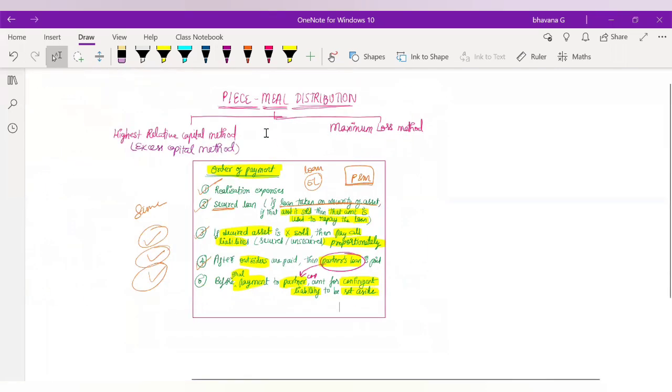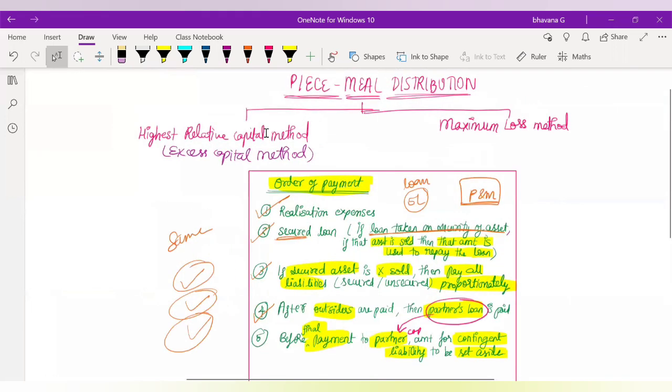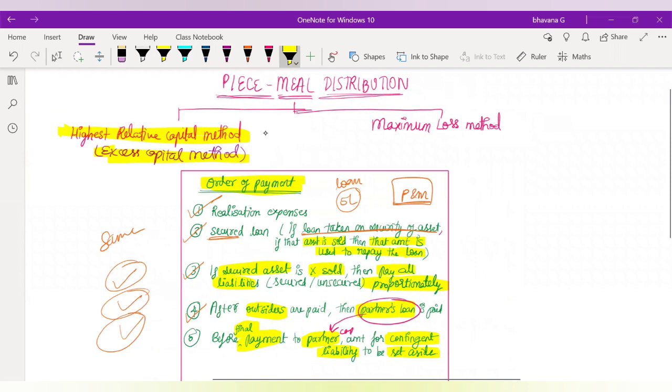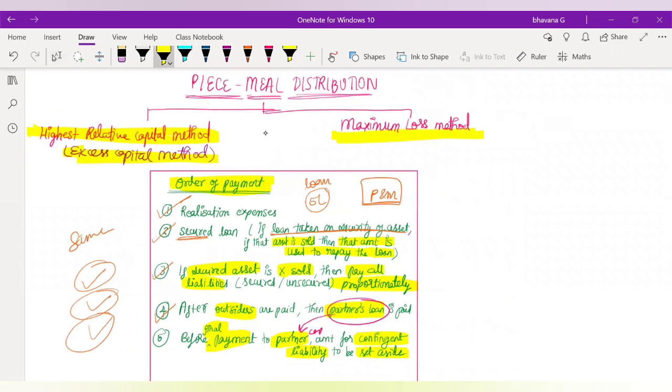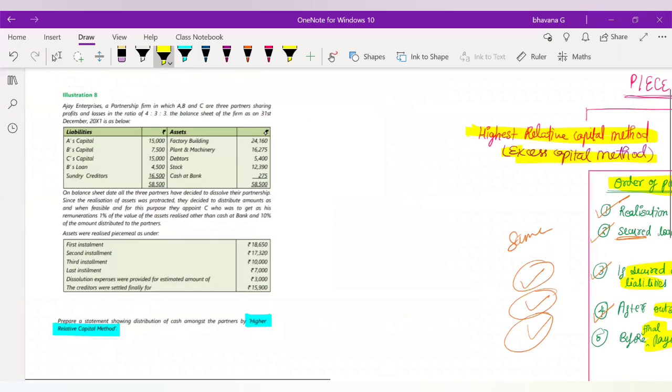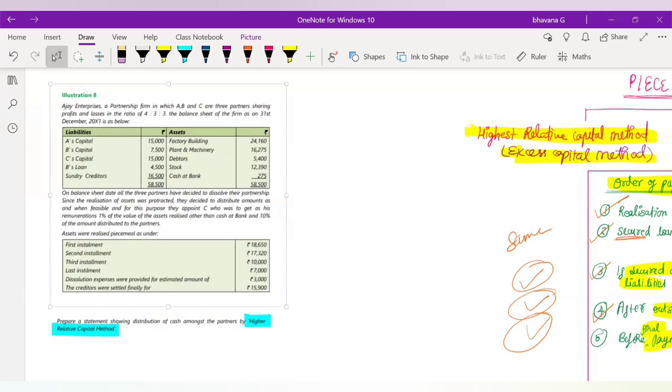So today we are going to see the highest relative capital method, which is also known as the excess capital method. In the next class we will see the maximum loss method. So now let's start with the highest relative capital method. First we'll read the question, and then while solving the answer, I'll tell you how to solve this. All of you can take your book and pen and start solving with me itself.